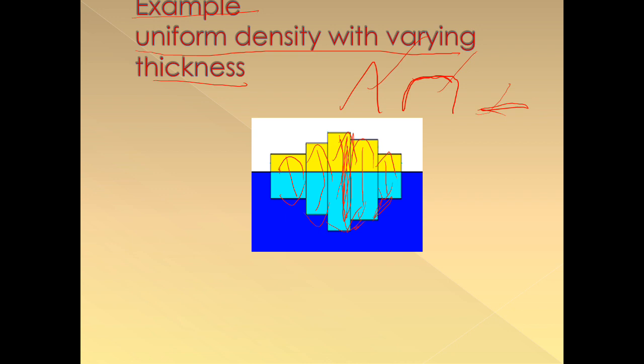If the wooden board length is more, the submergence is more. If the wooden board length is less, submergence is less. But we have to understand that the density is the same. So uniform density with varying thickness is the main concept of Airy's theory.